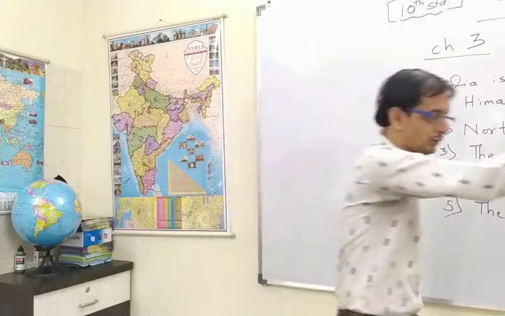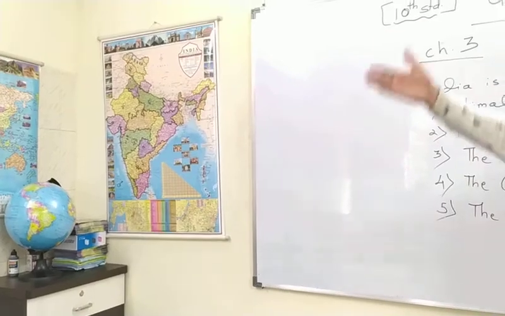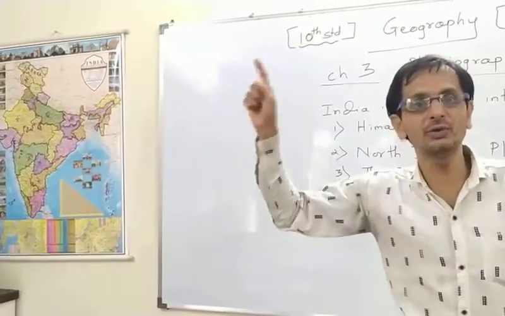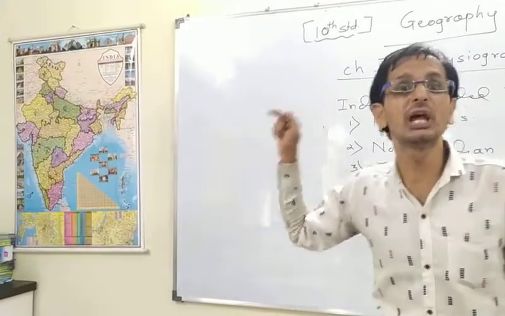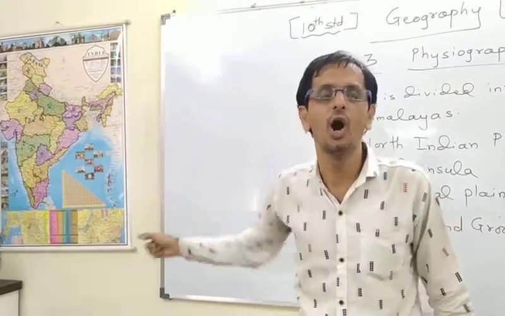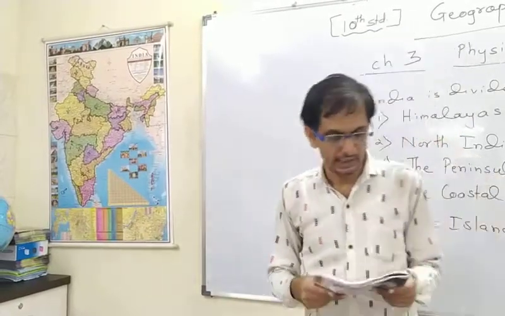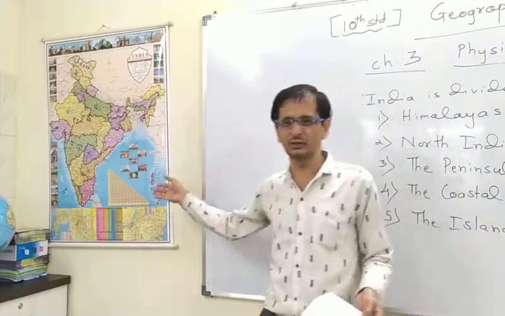Then you have this coastal region, you have the beach, and in front of that you have a mountain. These are nothing but the spurs. And these mountains did not suddenly appear over there. They are part and parcel of the Western Ghats, or in simple words, the Sahyadri Range. Its width is also less.